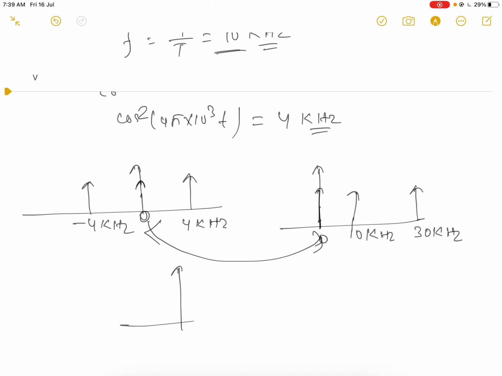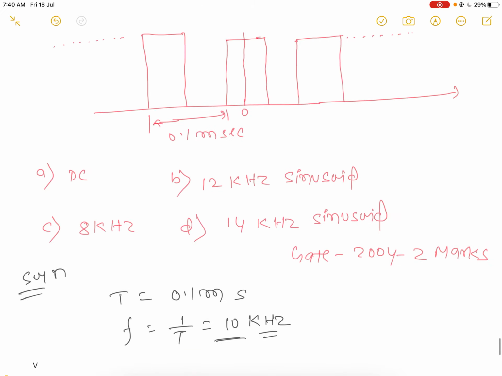Okay, only the origin signal, so the resultant will be constant in the time domain, not varying, which means your answer will be the DC signal. Okay, this one was asked in GATE 2004 for 2 marks.